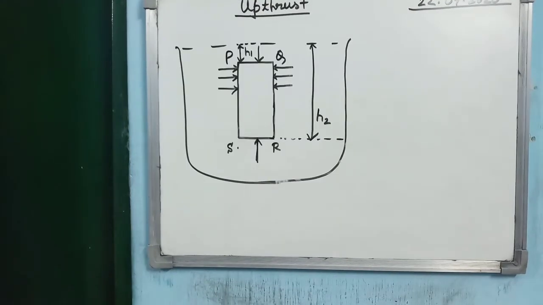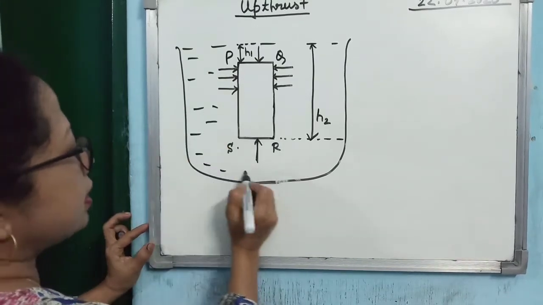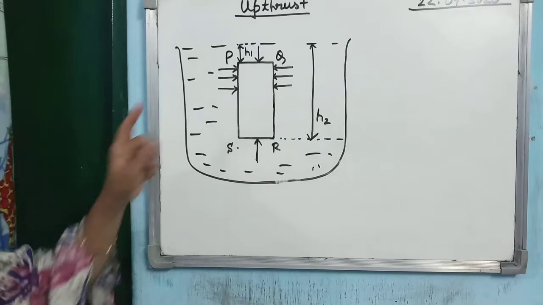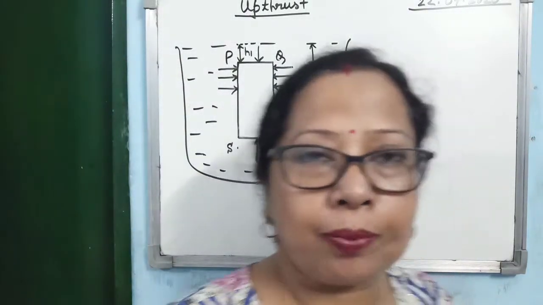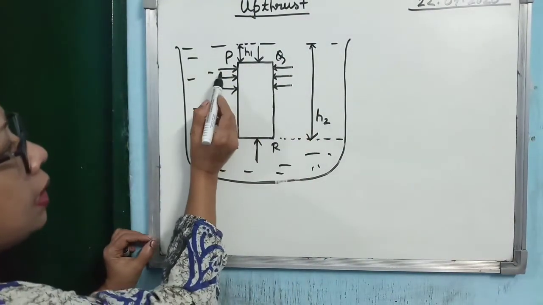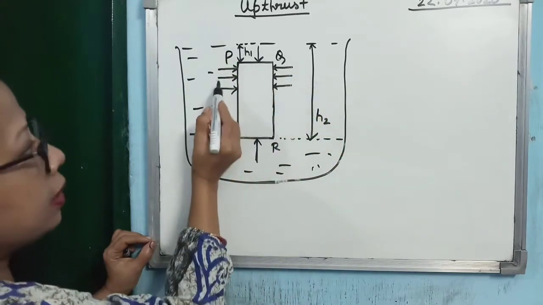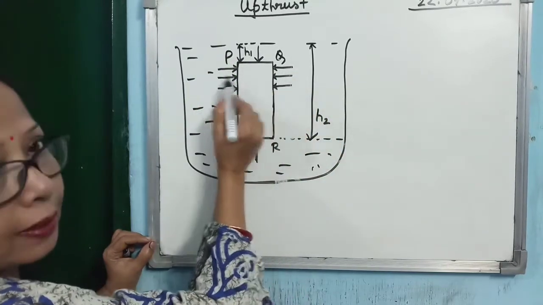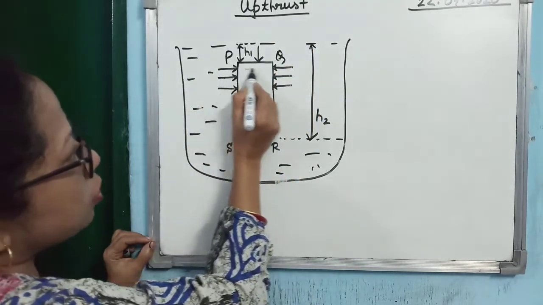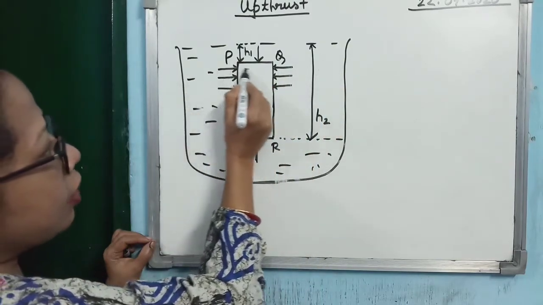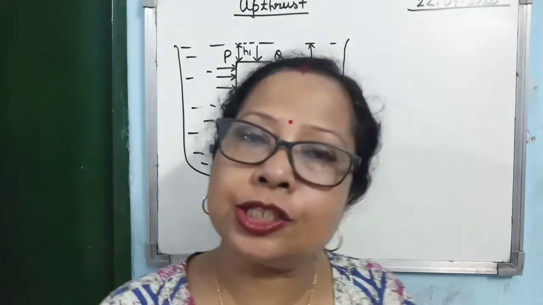Now suppose you have immersed our body in a fluid, in a liquid. In this case we have taken one liquid. So the body is PQRS. Then according to our concept of liquid pressure, you see here I have drawn it by arrows. The liquid will exert pressure from all directions. Now look at this sidewise pressure. As they are on the same horizontal level, and on the same horizontal level, pressure is always the same.